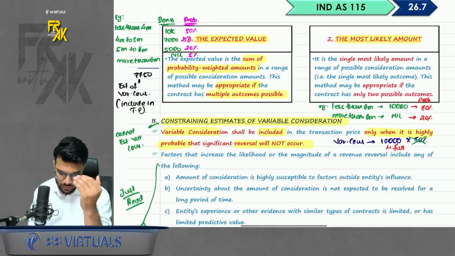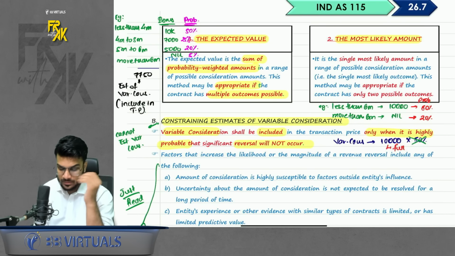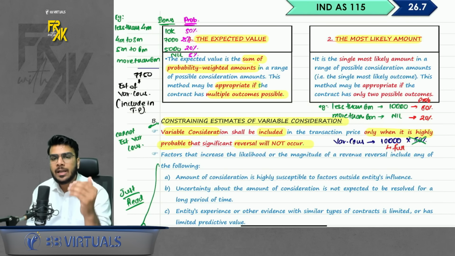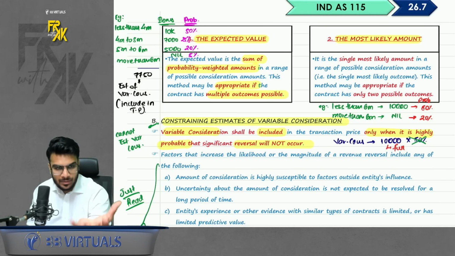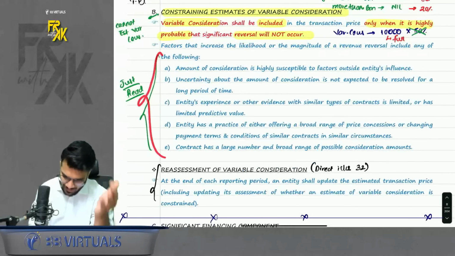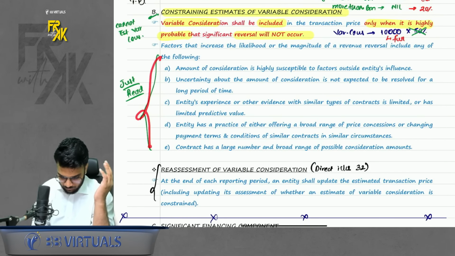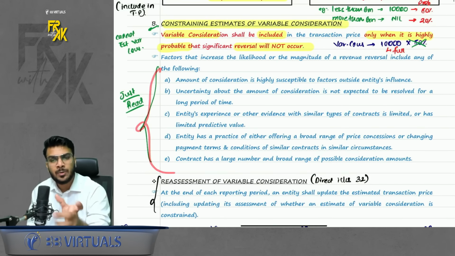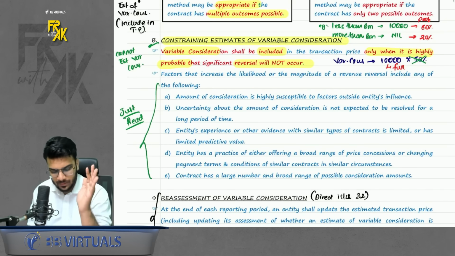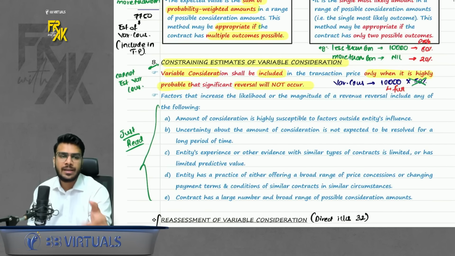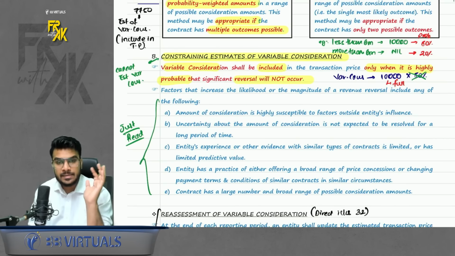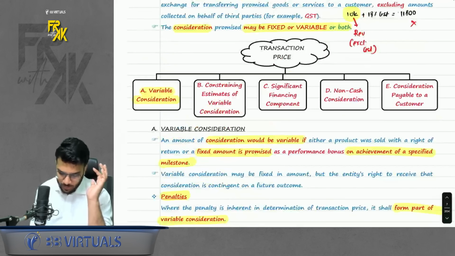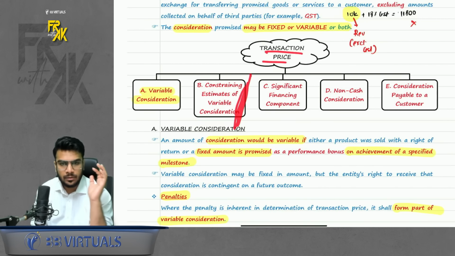Okay, next, constraining estimates of variable consideration. This simply means if you are unable to estimate the amount of variable consideration, or there are some constraints in estimating the variable consideration, then it will not form part of your transaction price. So there are few indicators which are given, which will help you know that here it is not possible for you to identify the variable consideration. So in this case, you will not include it in the transaction price. Is this clear till here? So this was the second point of transaction price till here.